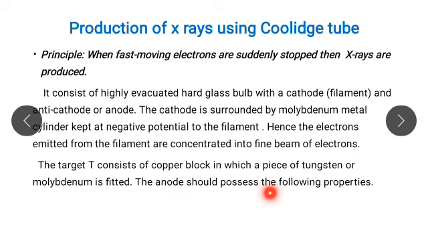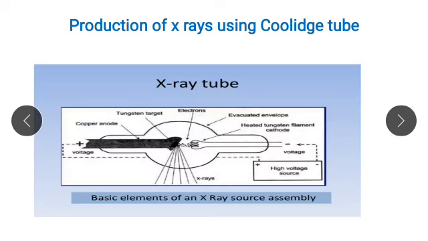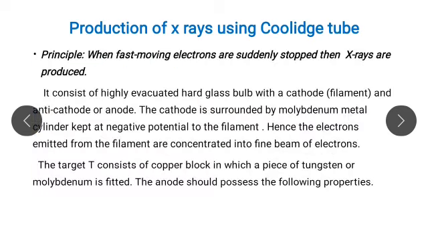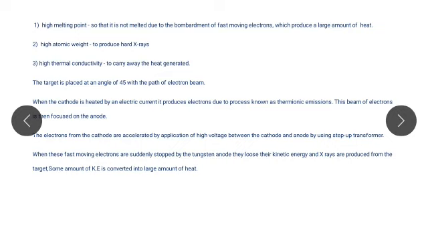And the anode should possess the following properties. See here, this is called as a target and it consists of that tungsten material. And here these are the properties possessed by the anode. First is high melting point, so that it is not melted due to the bombardment of fast moving electrons which produce a large amount of heat.